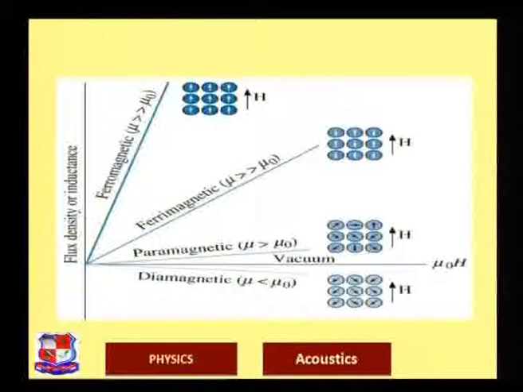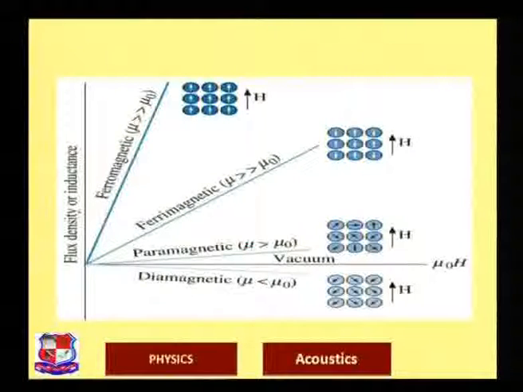Now what is a hysteresis loop? Hysteresis is a curve which shows the effect of the external magnetic field. That means it is the BH curve, B versus H curve, right? So the value of the magnetization can be calculated through the hysteresis curve. Second, the value of the magnetic field required to magnetize a material can be found from the hysteresis curve, as well as the value at which the magnetization is maximum.